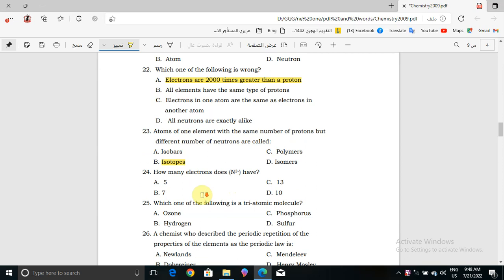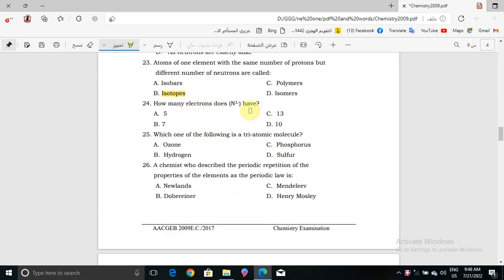Now question number 24. How many electrons does nitrogen have? For nitrogen, its atomic number is 7, right? But here we have 3 minus, that means we add 3 to 7, so it will be 10.